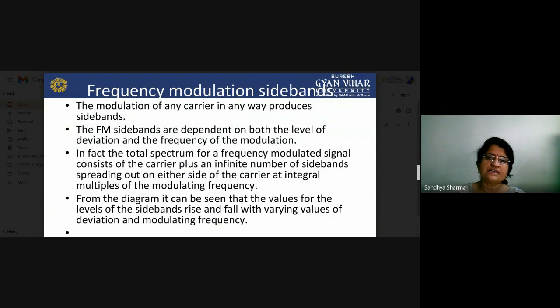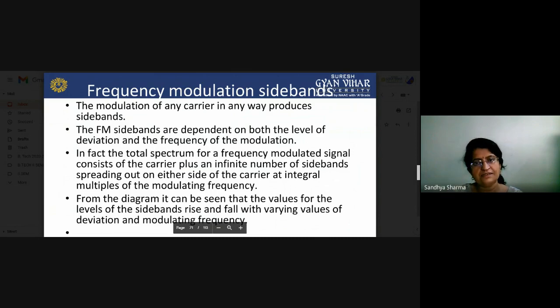In fact, the total spectrum for a frequency modulated signal consists of a carrier plus an infinite number of sidebands spreading out on either side of the carrier at integral multiples of the modulating frequency. So there is a carrier, plus omega m, 2 omega m, 3 omega m, spread on both sides, in the positive and negative directions.